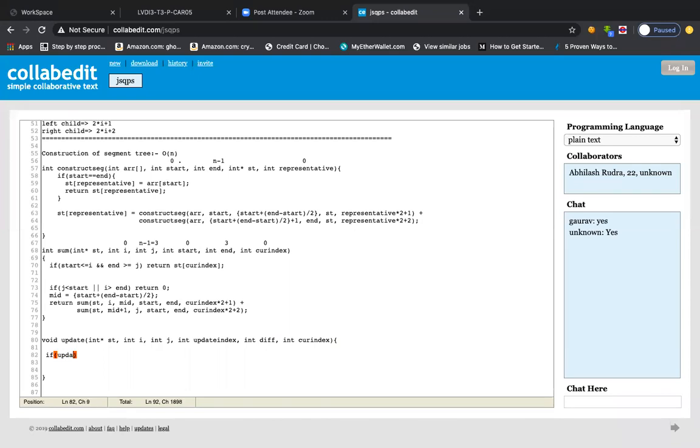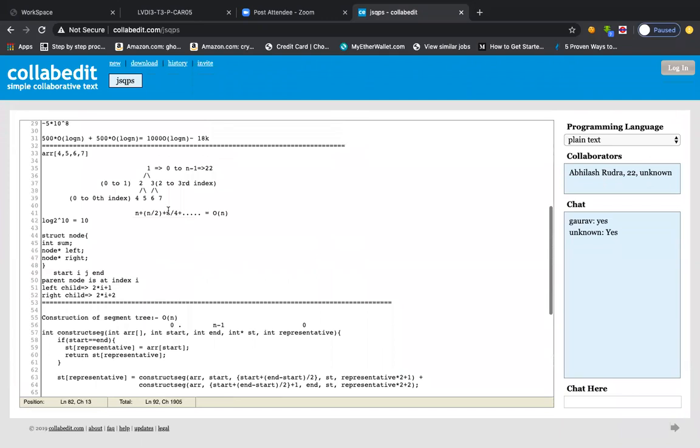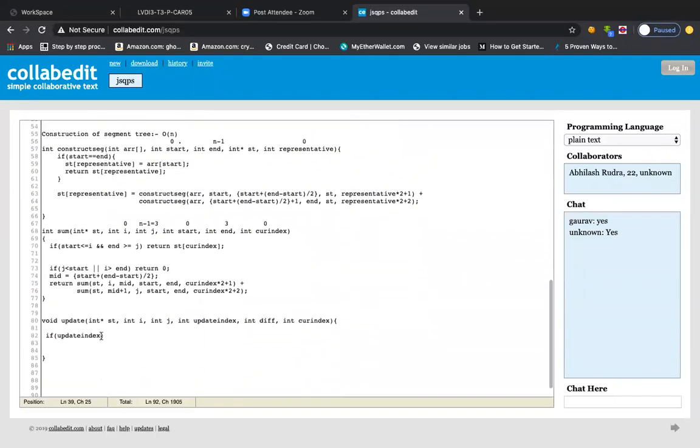So in this update index, can you realize what this if condition will be responsible for? This if condition will be responsible for those nodes which we do not want to update. For example, this recursion will be responsible for going through all the nodes. If you want to update this fourth value, but the recursion is going towards this other side, then we do not need to do anything, right? So in that case we just return back, right? Therefore this if condition comes into play.